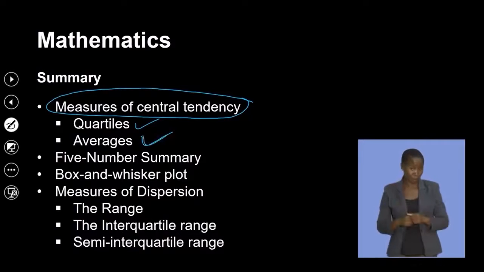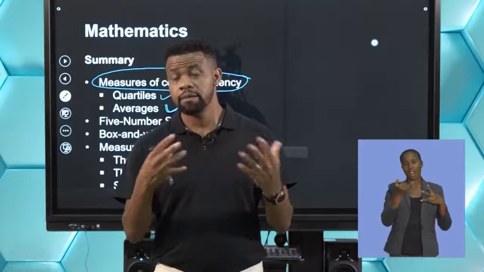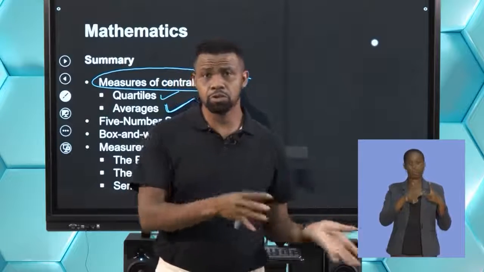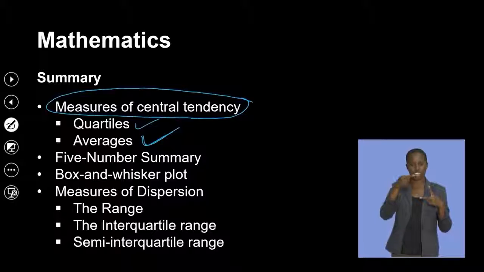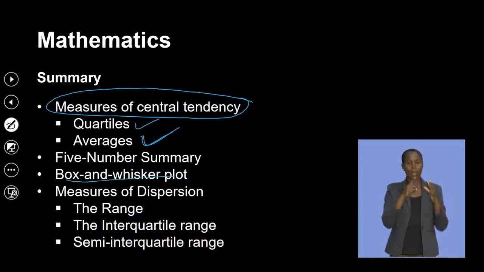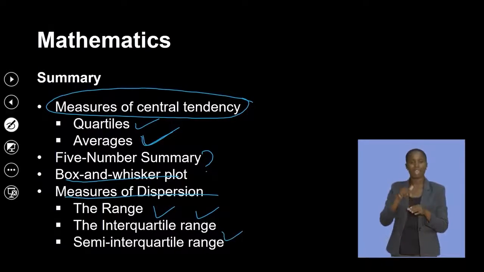Then we looked at averages, which are mode, median, and mean. We also looked at grouped data. Then we looked at the 5-number summary, which links to the whisker plot, and the measures of dispersion: range, interquartile range, and semi-interquartile range.